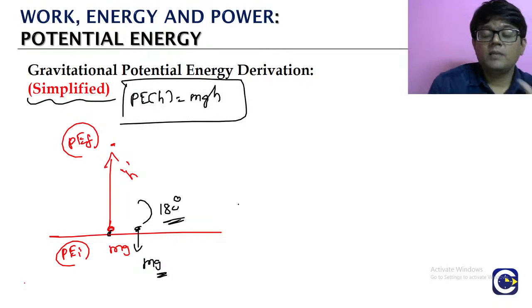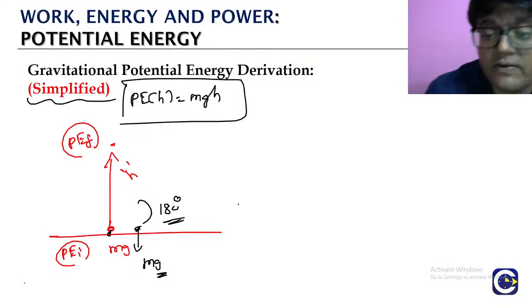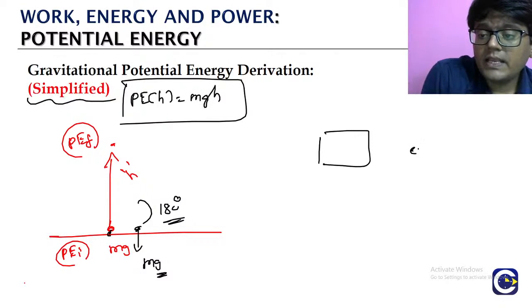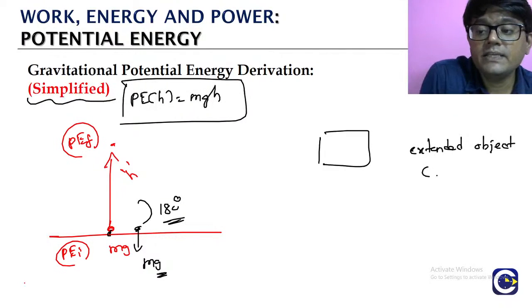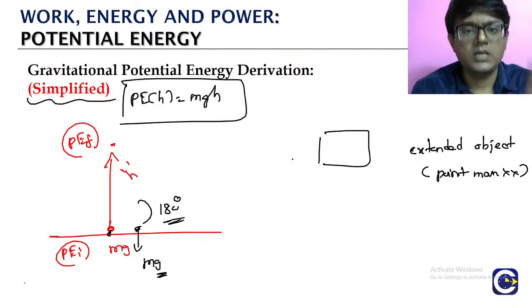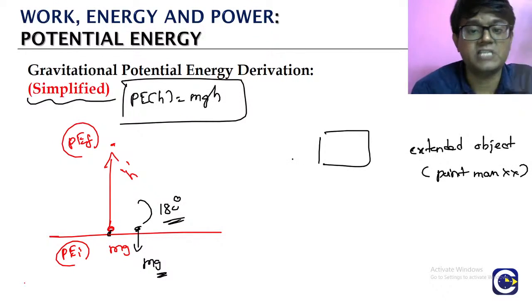One of the other doubts we will have is for an extended object, which is not a point mass, like a block or a cylinder, something which is extended like a chain.